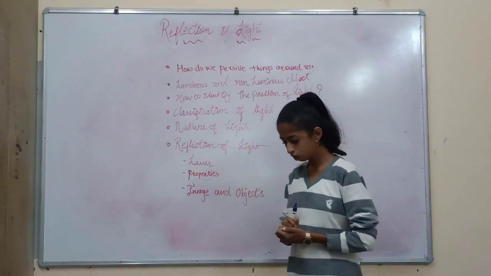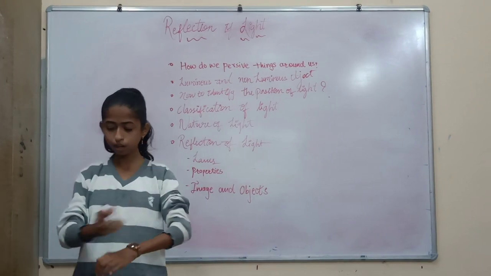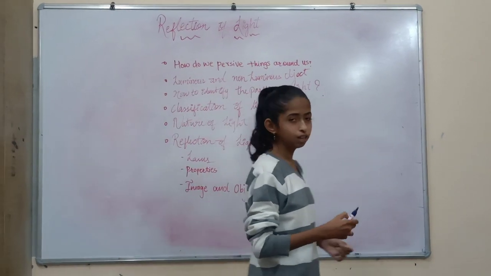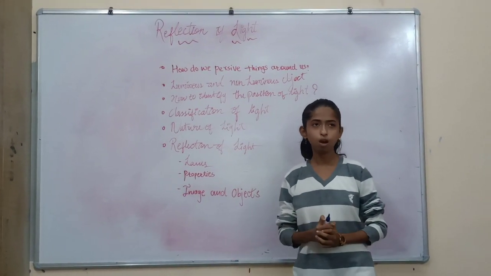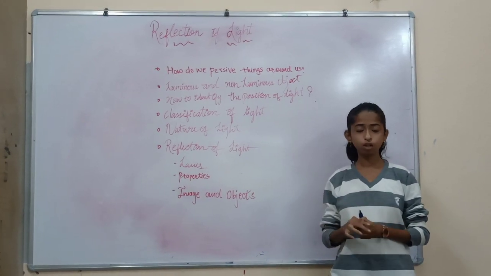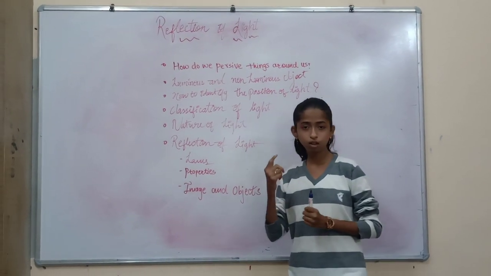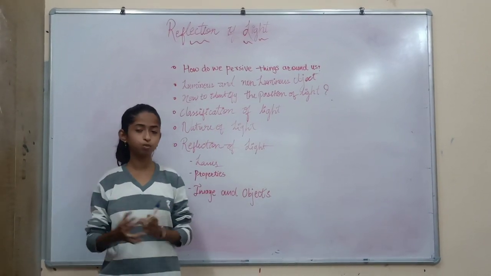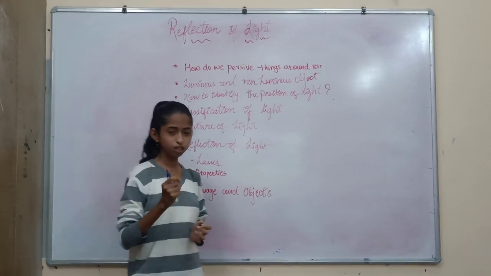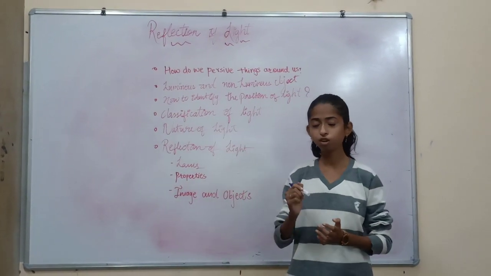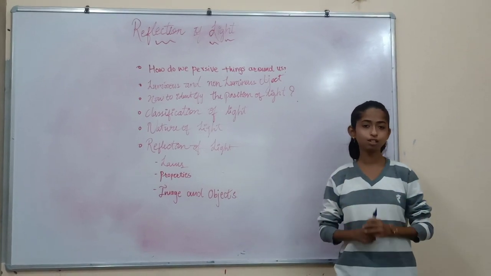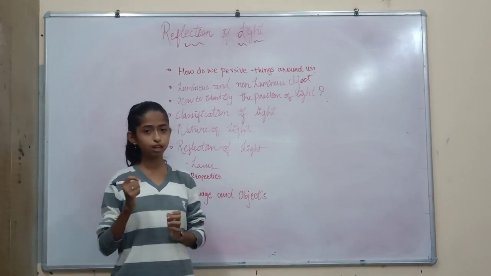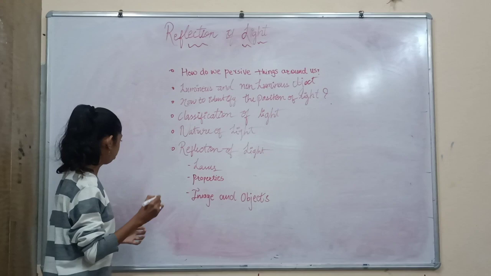Now let me ask you one more question. How do we see objects around us? There have been many theories over many years. One theory says that light rays come from our eyes, hit the objects, and get reflected back, and thus we are able to see the world. Is that right? As we know today, that's not right. But the answer to this question is light. So let me explain.